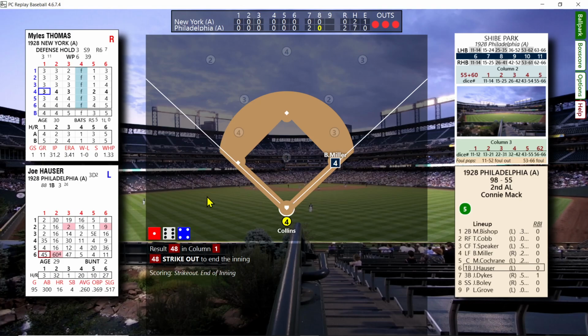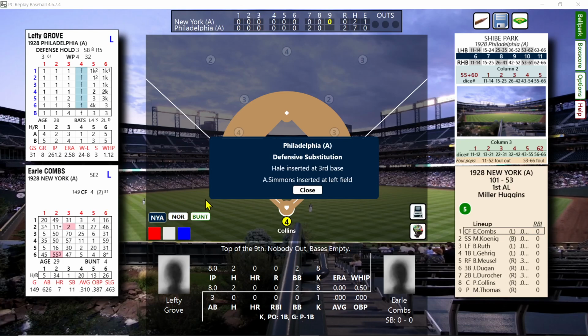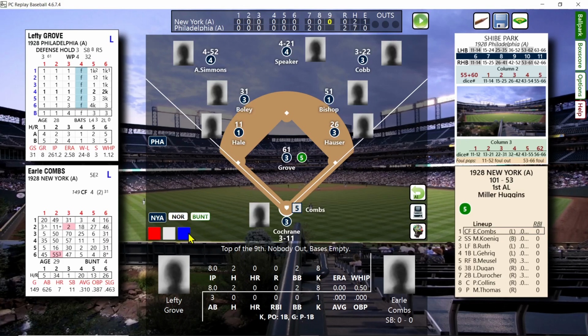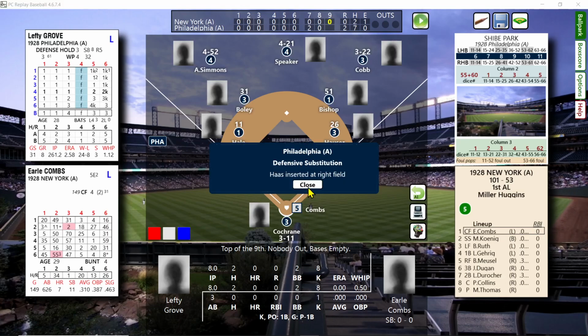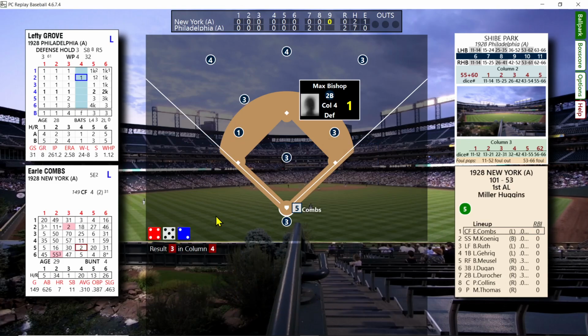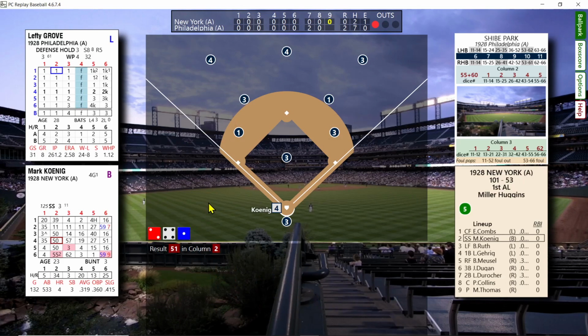So here we go. Top 9, down 2-0. Coombs will lead it off. We got Simmons inserted into left field. And here we go. Haas inserted in right field. And that's a grounder to second. So the Yankees are 2 outs away from getting shut out on opening day. It's up to Koenig to get on for the Bambino, and he's not going to do it. That's a grounder. So 2 out, nobody on.